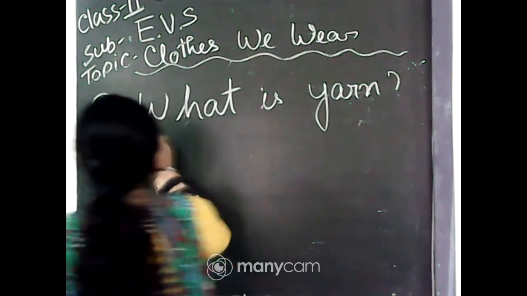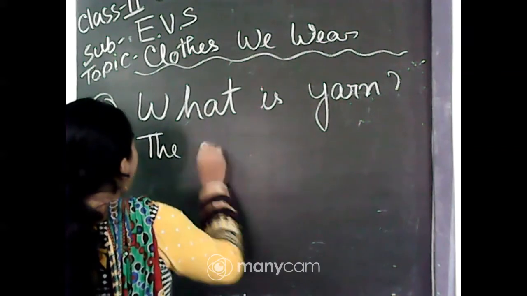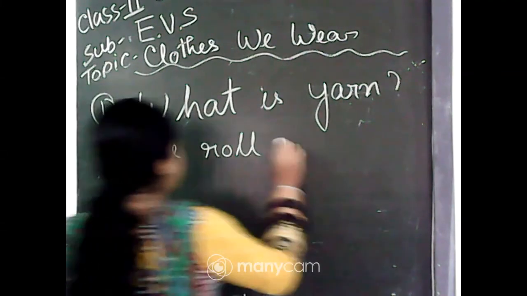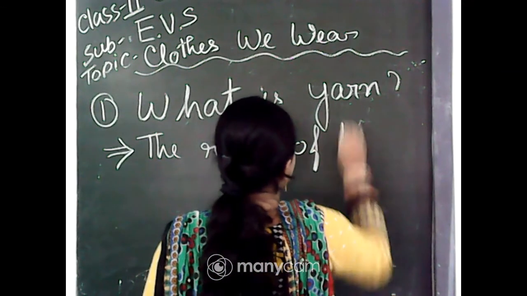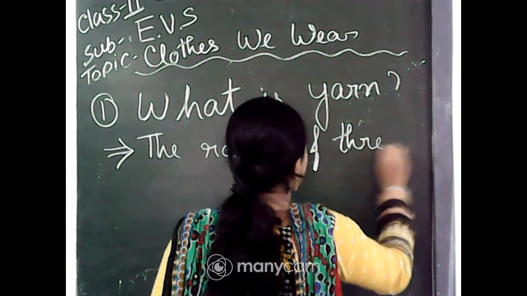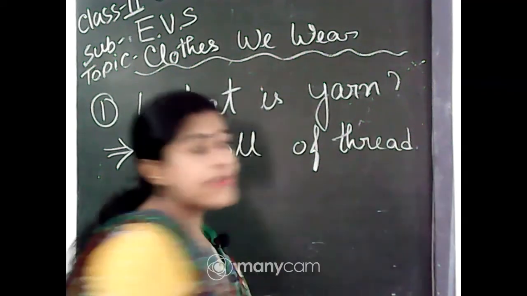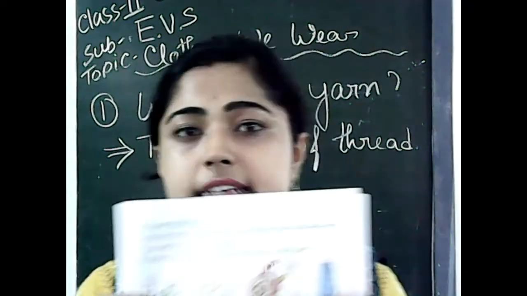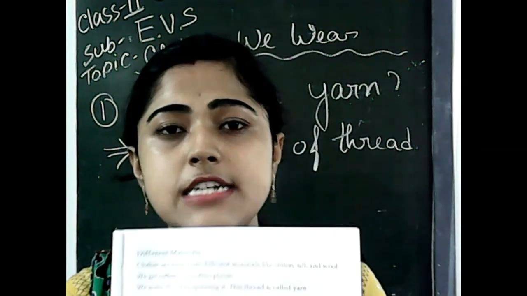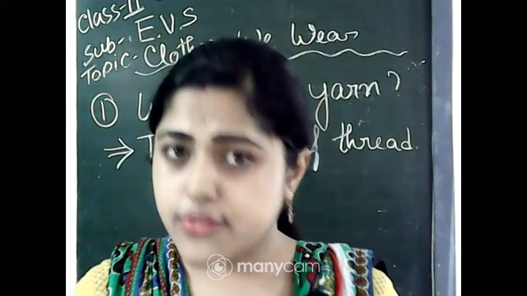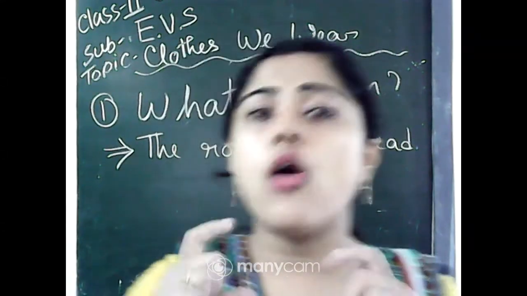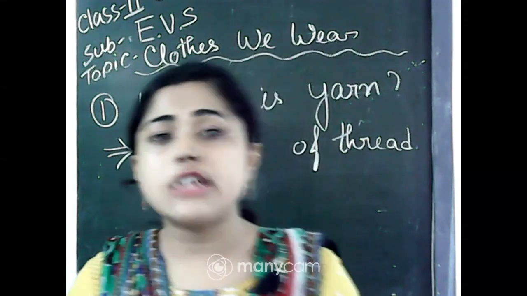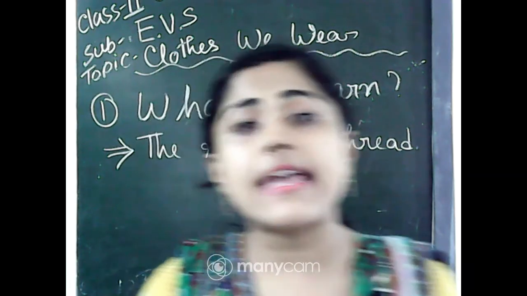The roll of thread. Roll of thread, okay. Here you can see in the picture, here is a rolling thing and upper it there is the thread, and that whole thing we call yarn, okay.